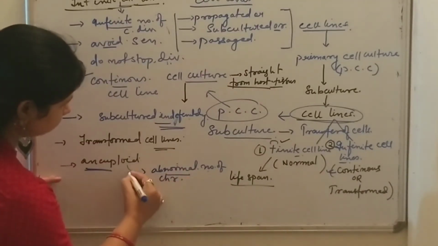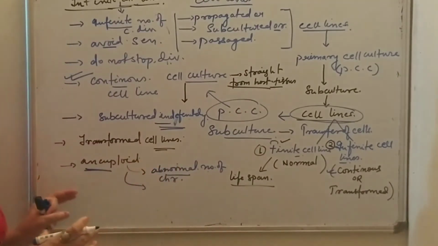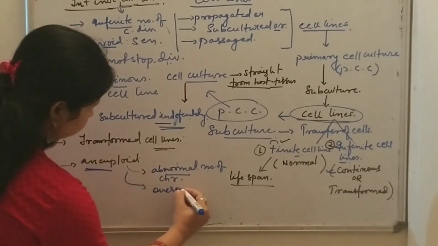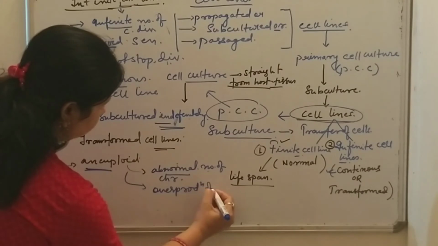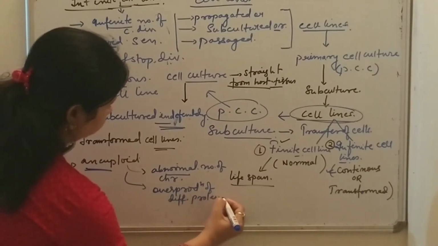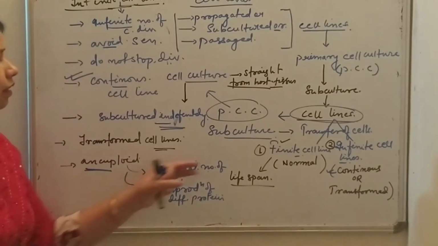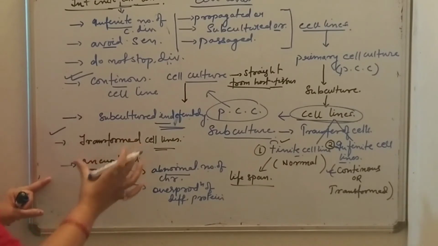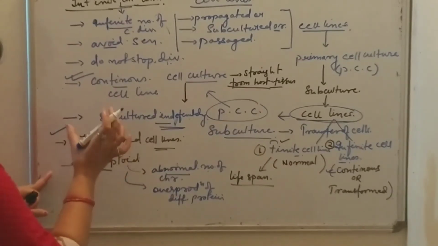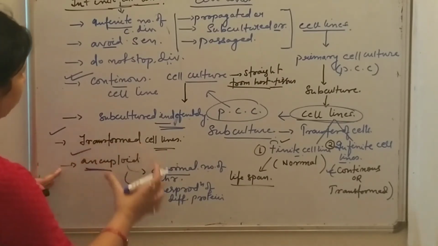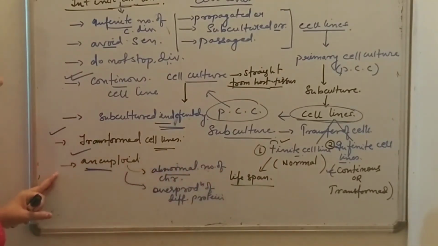So we have seen that infinite cell lines, also known as transformed cell lines, are usually aneuploid, with an abnormal number of chromosomes and overproduction of different proteins.